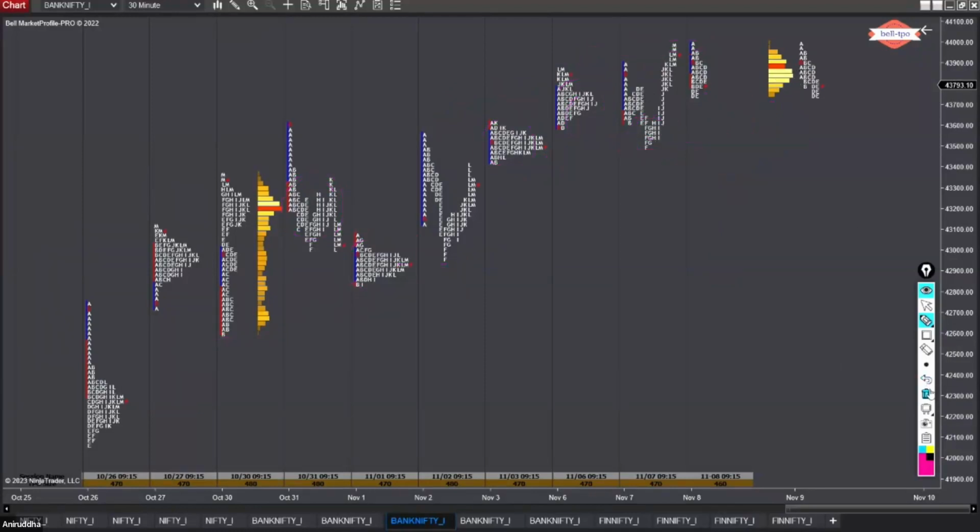So now what we need to observe is this HVN. Why? Because we developed this HVN, it was tested, respected, we went higher. Market developed another HVN, we came, this test is not as good, we go higher, but now we are having a sideways development. We are not getting follow through, we are not getting higher value area immediately on the next day. So now if the auction comes here in this zone and it does not get rejected, it means auction is not uncovering buyers. This HVN is not providing the demand or support. So where is it likely to go? Lower. So that is how you should be looking at the auction.